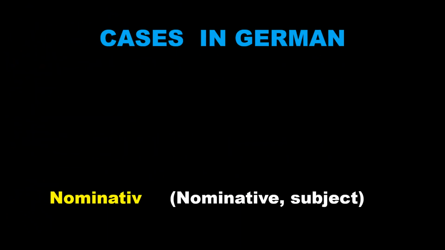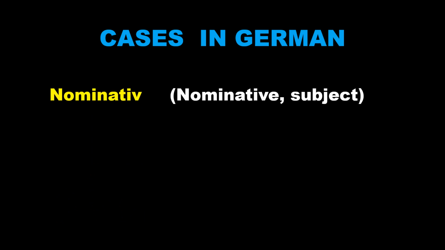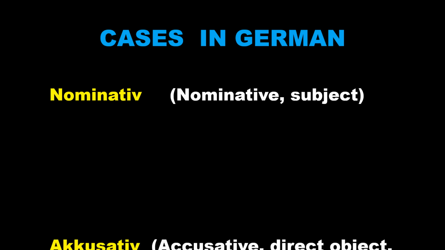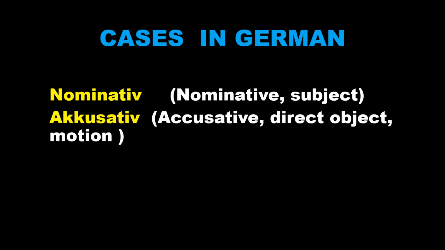Cases in German. The first case here is nominative. In English, we call it nominative, and it is the subject case in the sentence. You will understand it, do not worry. The second case we have in German is accusative. In English, we call it accusative, and it is related to the direct object in the sentence or motion. That also we will understand by examples later on.